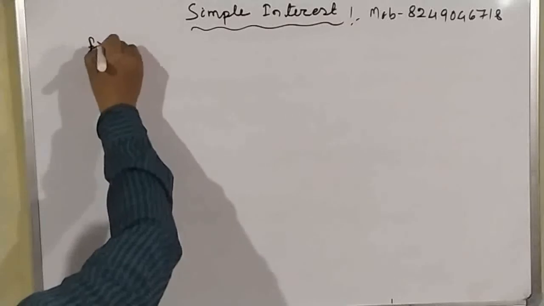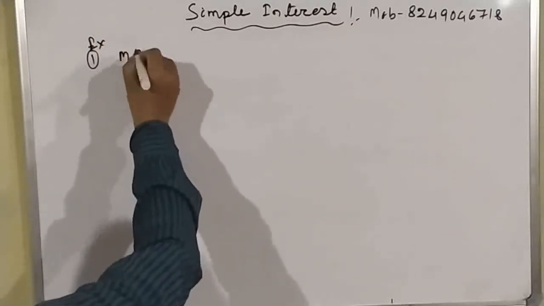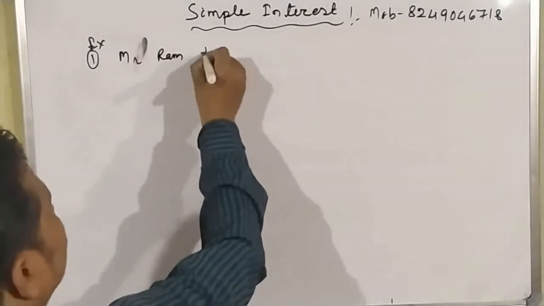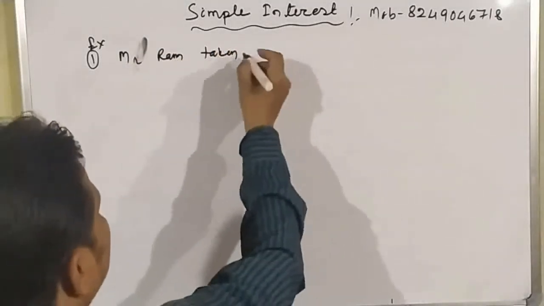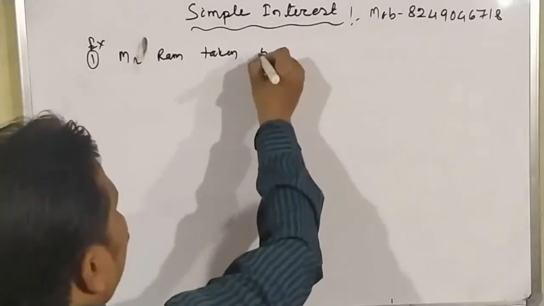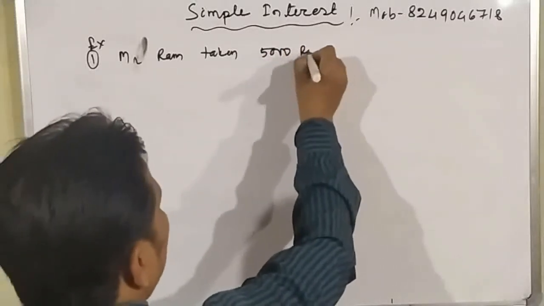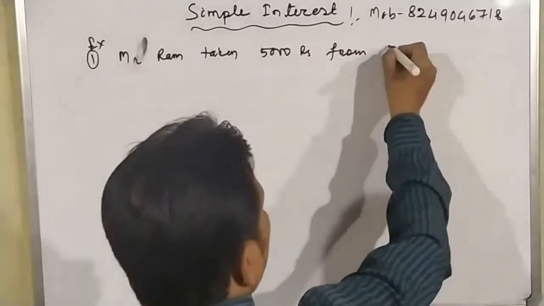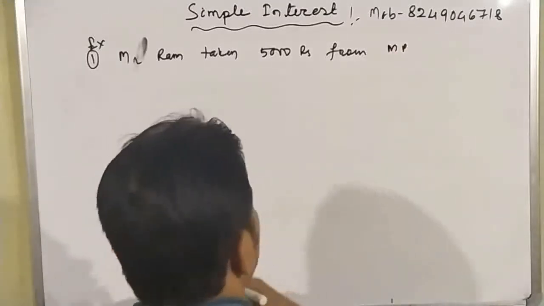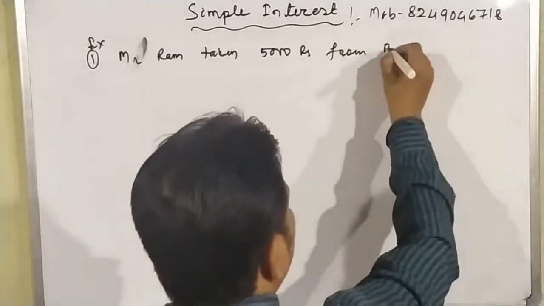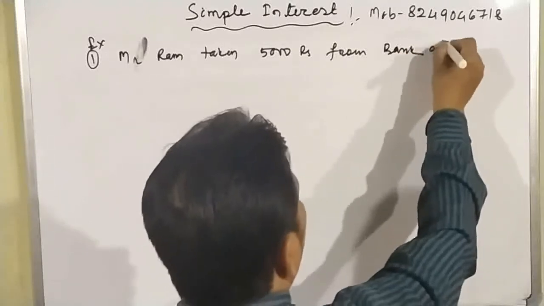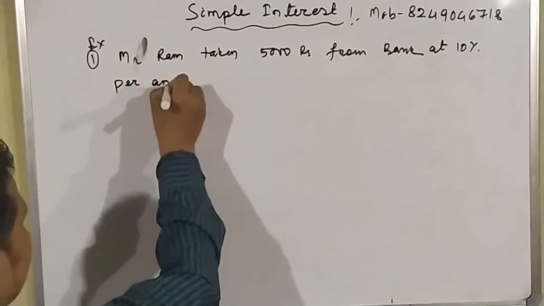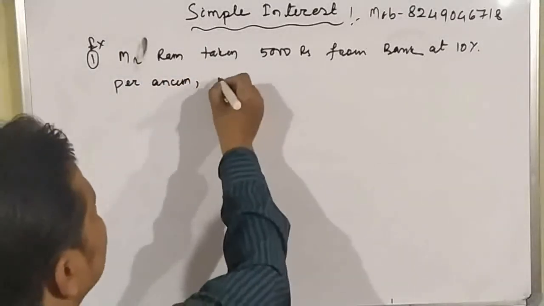Some example. Example 1. Mr. Ram has taken 5,000 rupees from bank at 10% per annum.